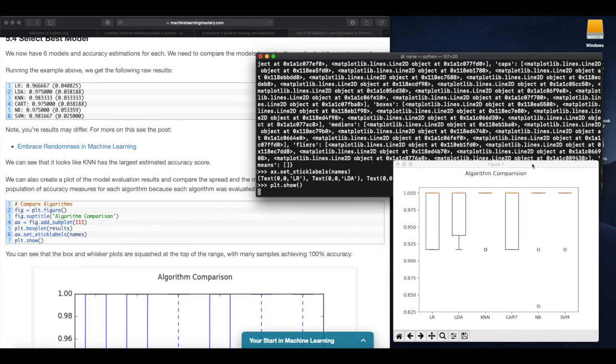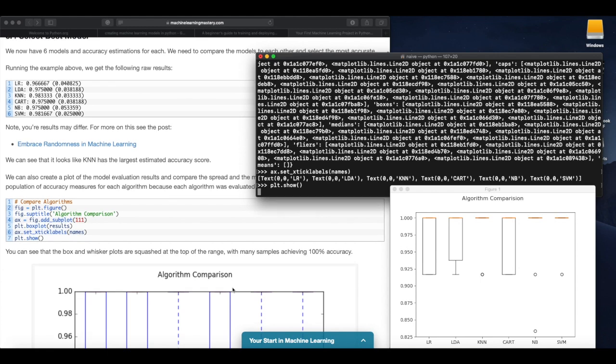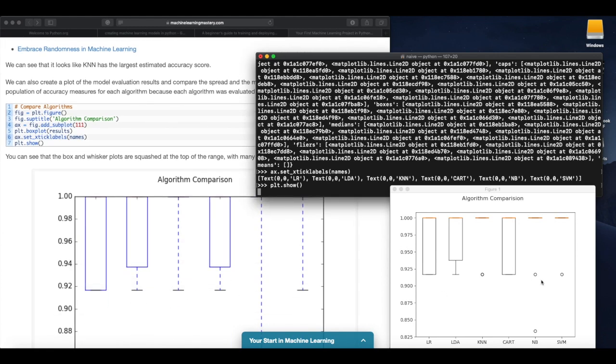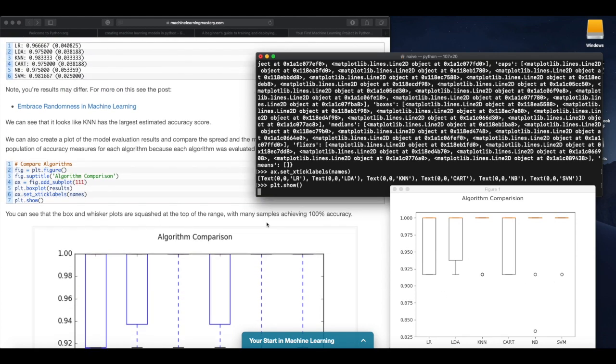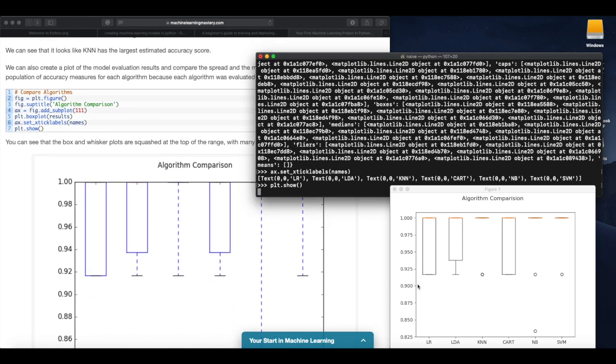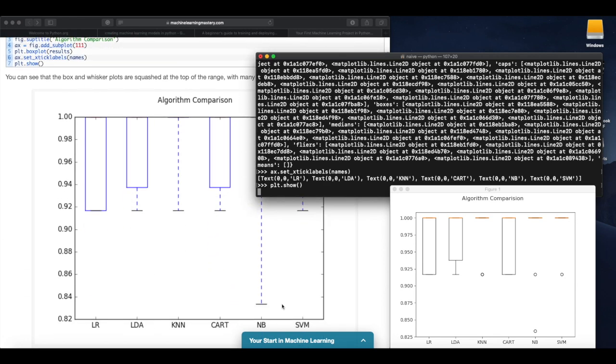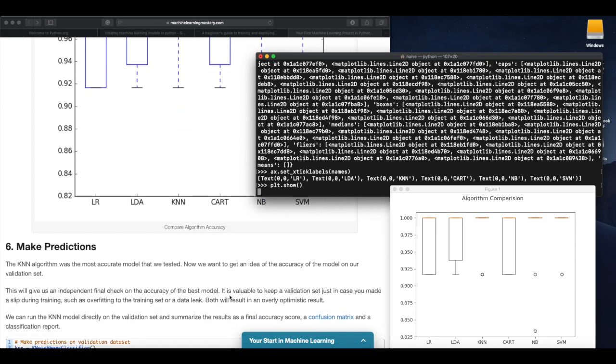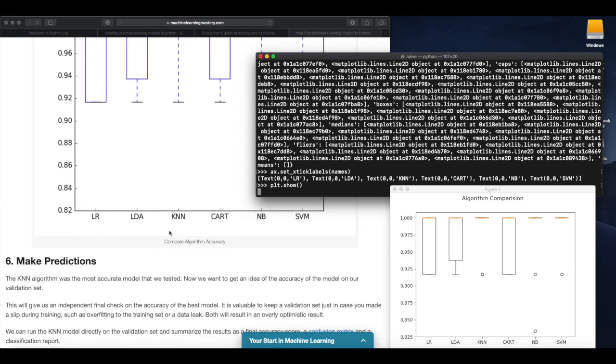So here is the plot, and the boxes are squashed at the top of the range, and some of them are giving about 100% accuracy. So we have KNN, NB, and SVM more accurate than the others.